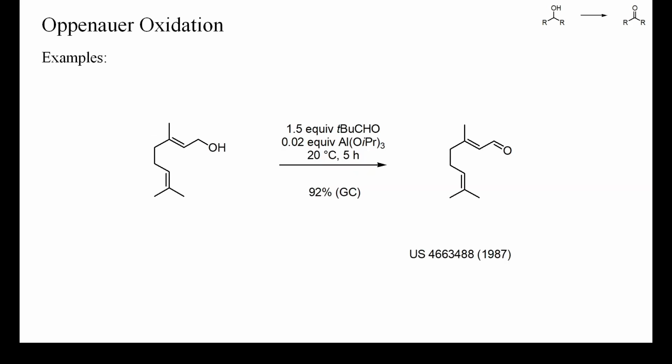In this example, geraniol was oxidized to citral, a common fragrance of many household products. As hydride acceptor, pivalaldehyde was used, which does not undergo Tishchenko reactions. Only 2% of catalyst was required and the reaction was done without any additional solvent, which further improved the purity of the final product. As mentioned earlier, for the production of fragrances, it is important to keep the number of potential impurities as low as possible, because most of these will spoil the aroma of a fragrance.